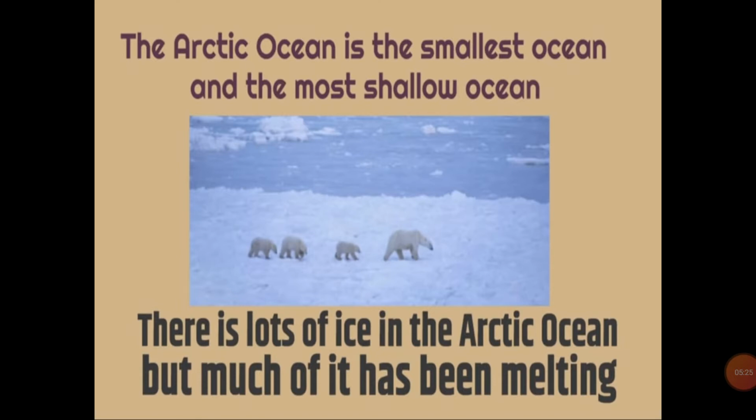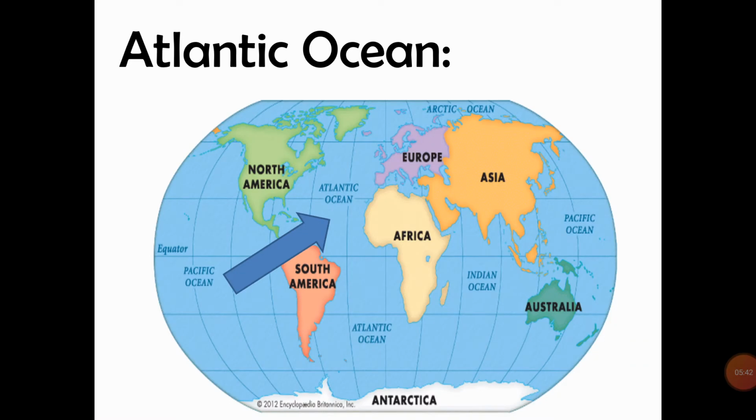There is lots of ice in the Arctic Ocean, students, as you can see in the picture that it is covered with ice, but much of it has been melting.